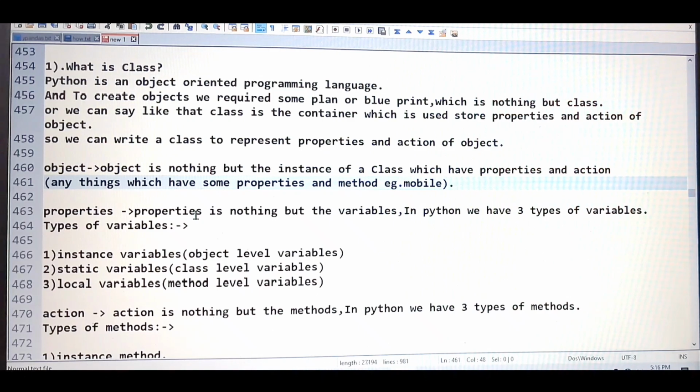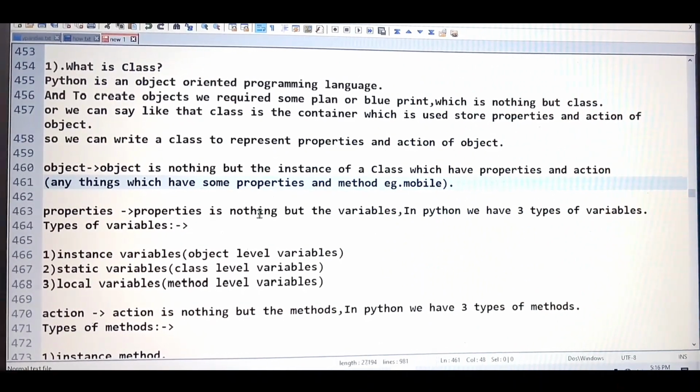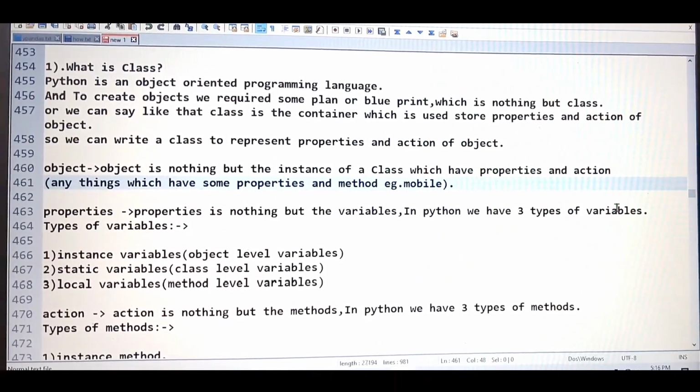In programming language, we are using variables. Those variables are nothing but the properties only. So keep in mind, property is nothing but a variable only. Method and action are alternatives to each other. And let me tell you, in Python, we have three types of variables.